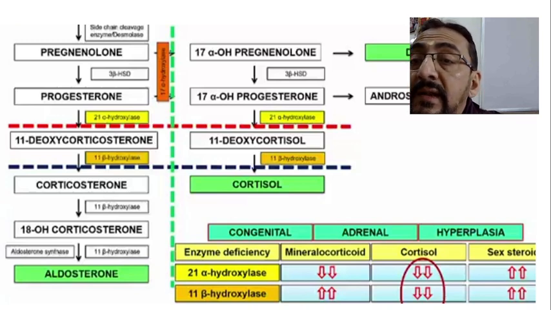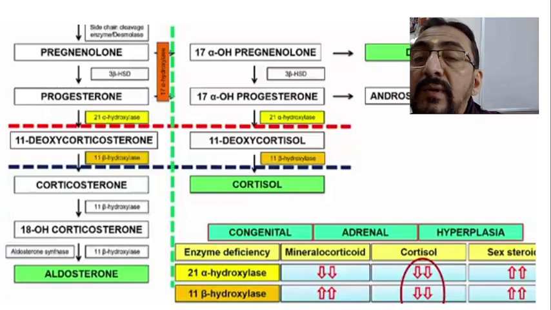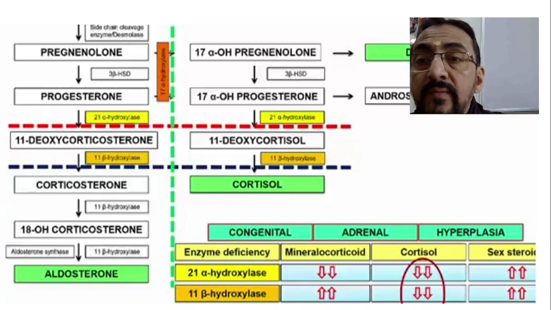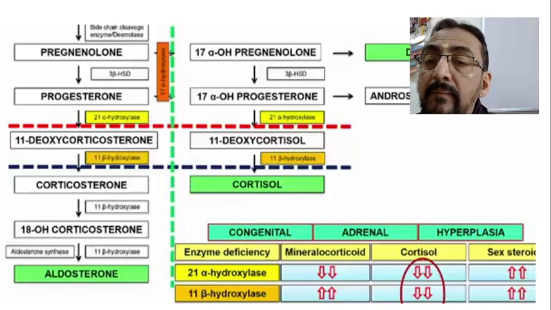Next, 11-deoxycorticosterone is converted into corticosterone. This conversion also takes place by the help of another enzyme called 11-beta hydroxylase. Further, the corticosterone is converted into the next form, 18-OH corticosterone, by the help of 11-beta hydroxylase enzyme again.